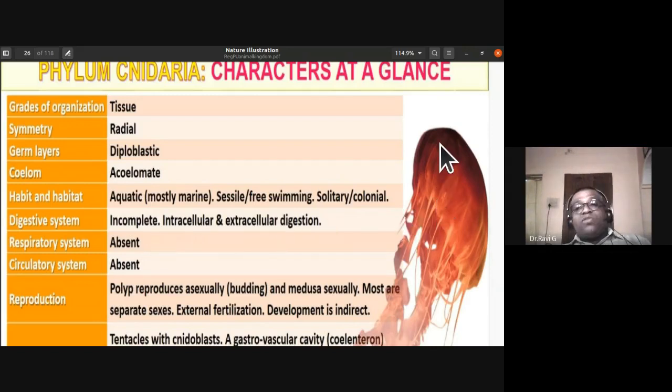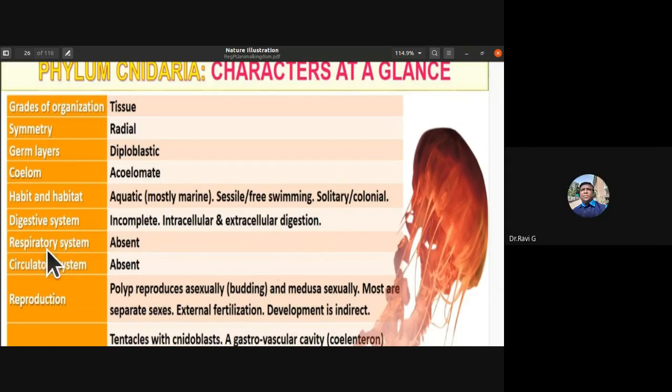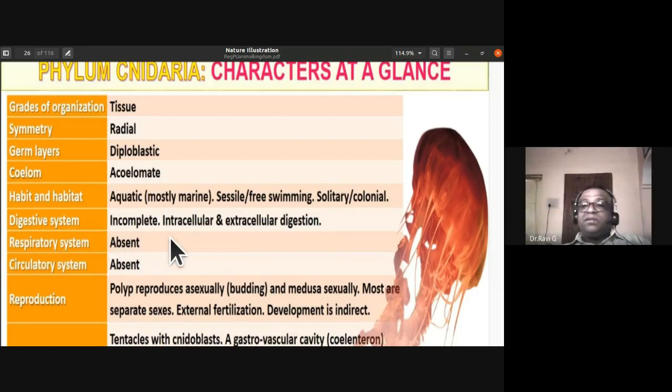In Cnidaria, you find both intracellular and extracellular digestion. Within the cell there is digestion, but outside the cell also they exhibit digestion. The respiratory system is absent; they undergo respiration through diffusion. The circulatory system is absent. They don't have a heart and blood vessels.